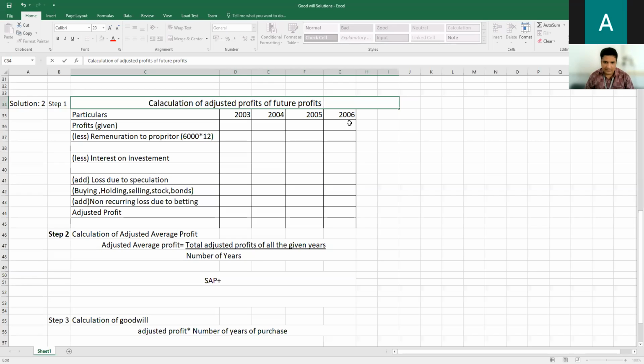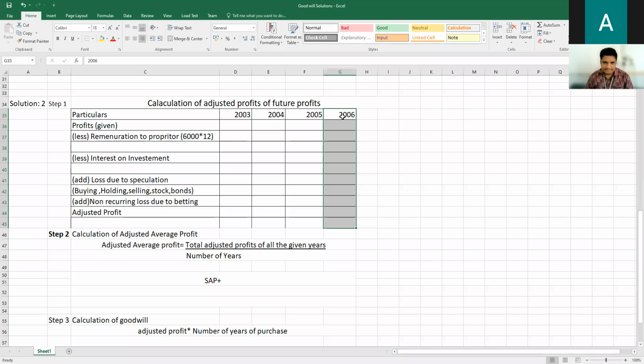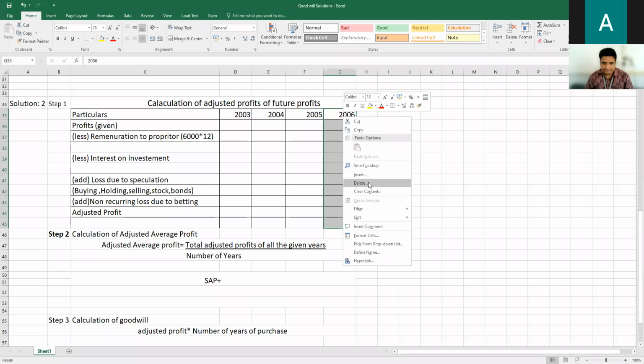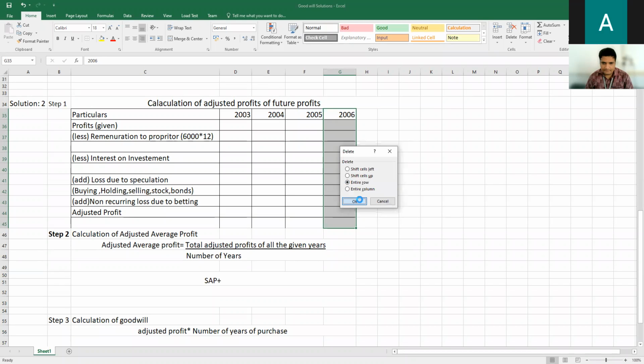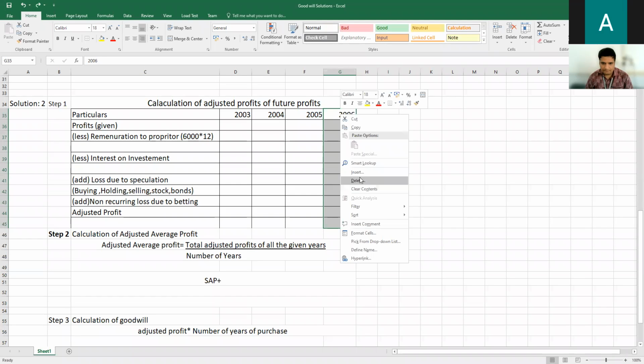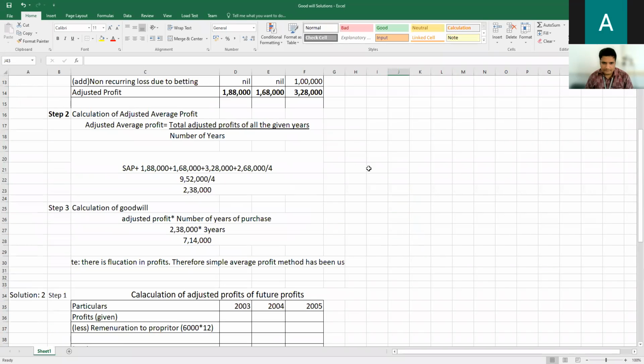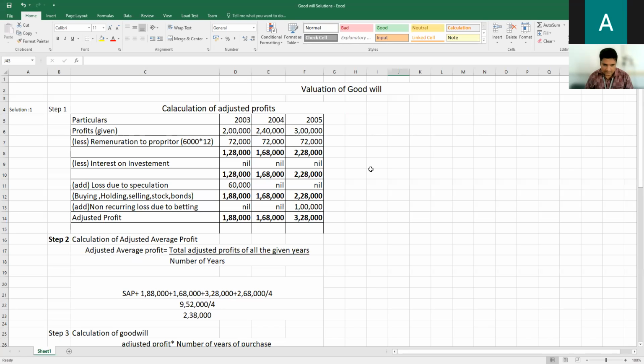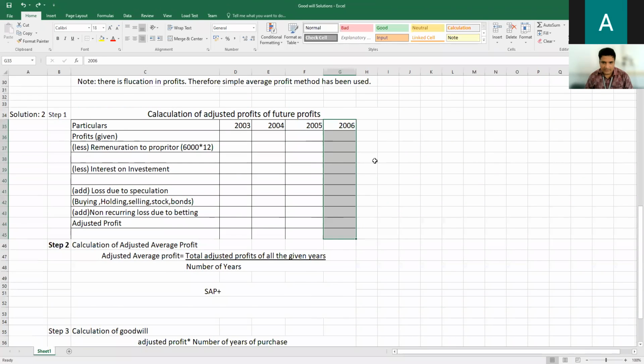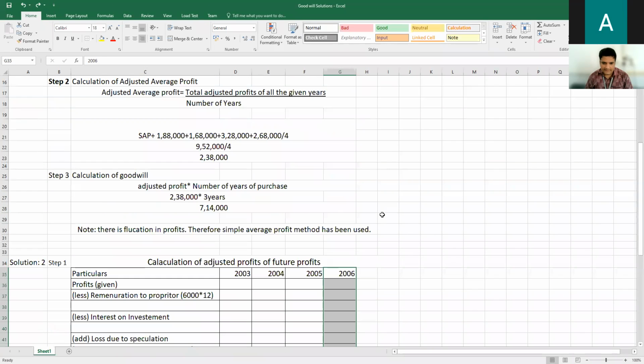Okay, in the year column we have only 3 years. In the previous sum we had 2006 also.